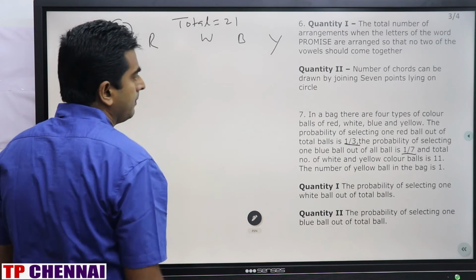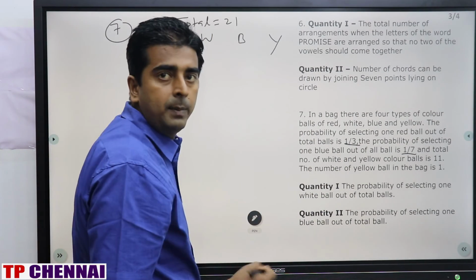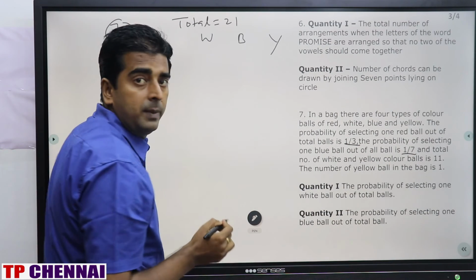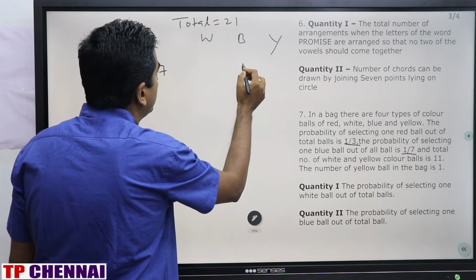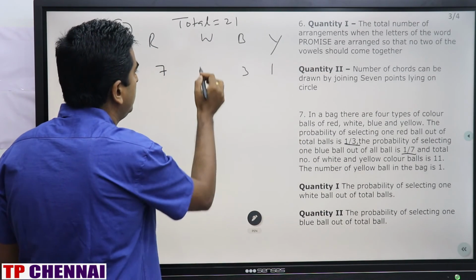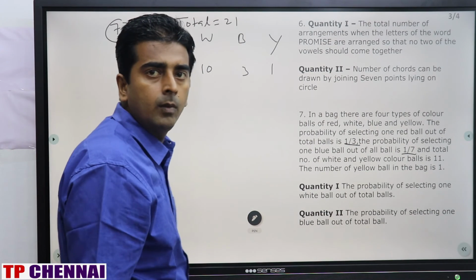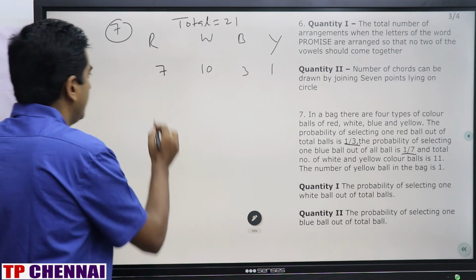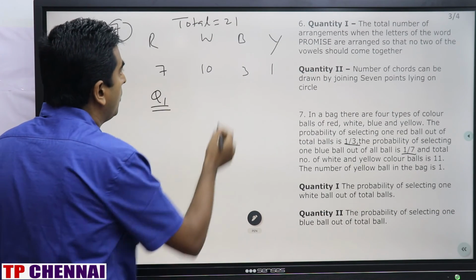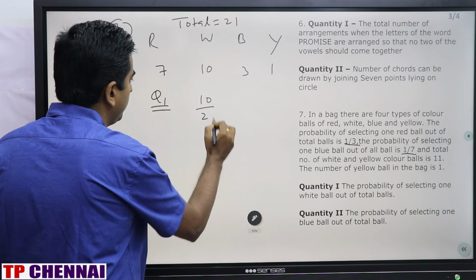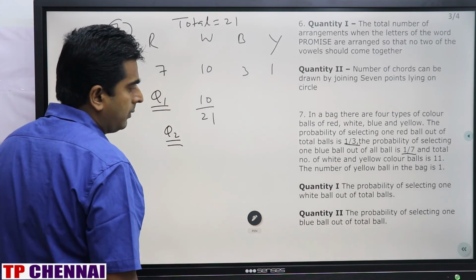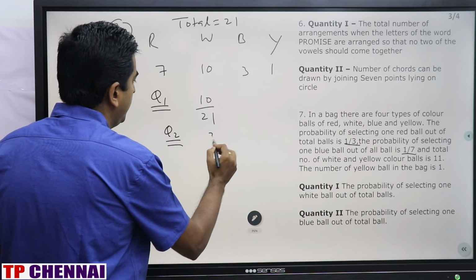I am saying that the total number of balls is equal to 21. The probability of selecting a red ball is 1 by 3. What is 1 by 3 of 21? 7. The probability of selecting one blue ball is 1 by 7, so blue is 3. And the number of yellow balls is 1. Total is 21, so white will be 10. Right? Quantity 1: the probability of selecting one white ball. White ball is 10 by 21. Clear? Quantity 2: the probability of selecting one blue ball. Blue ball is 3 by 21.